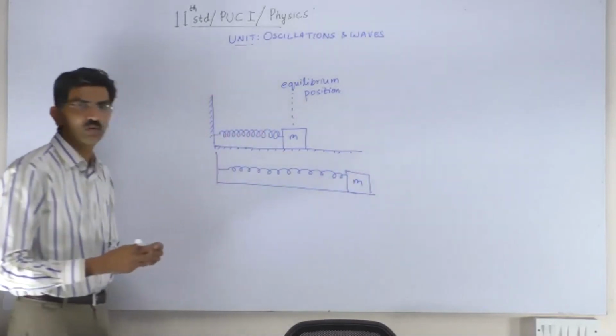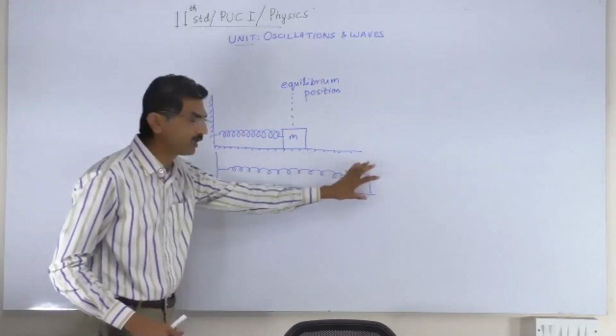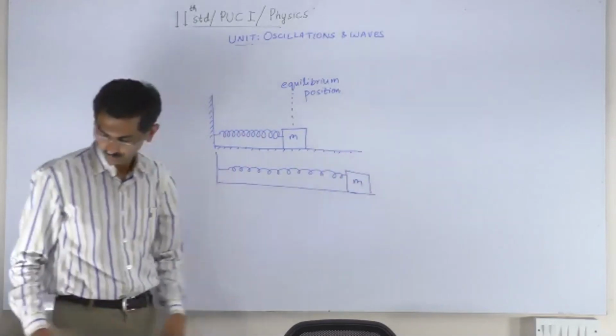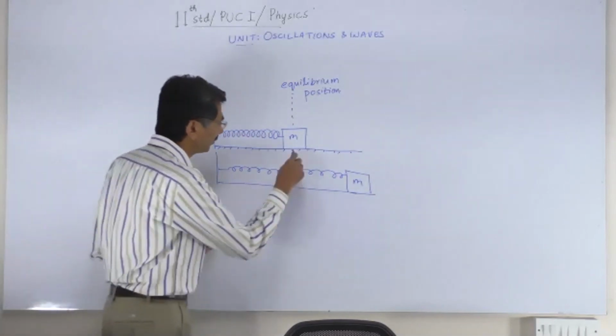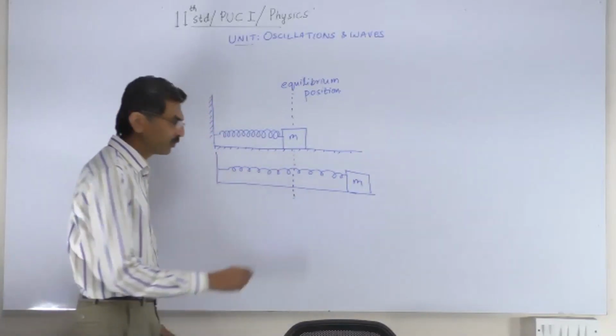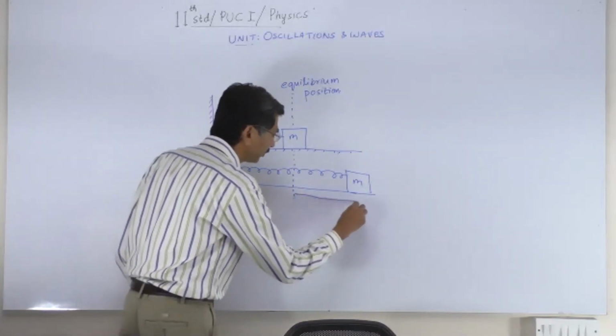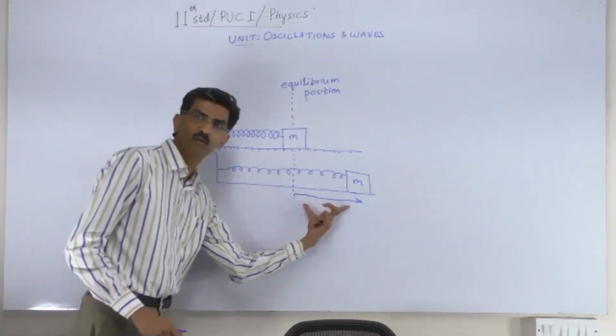I have stretched the spring by pulling the mass here. Now the mass has got displaced. Remember, this was the equilibrium position. I have displaced the mass in that direction by this amount.